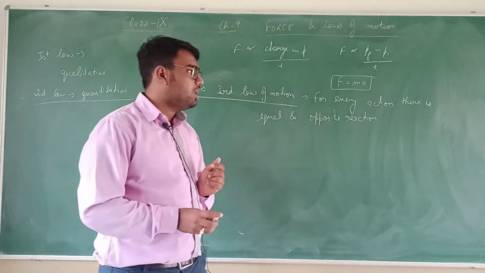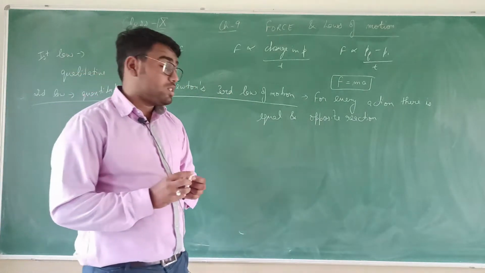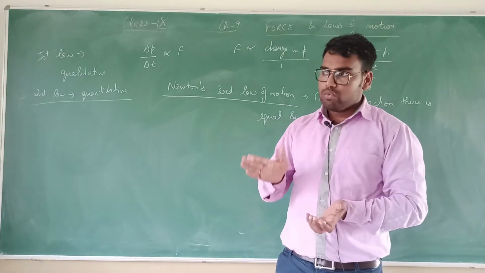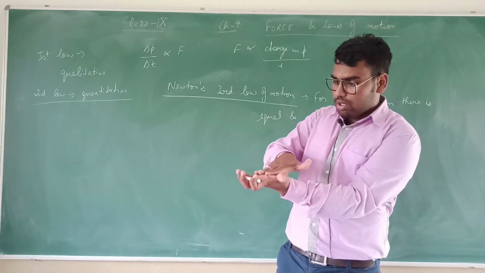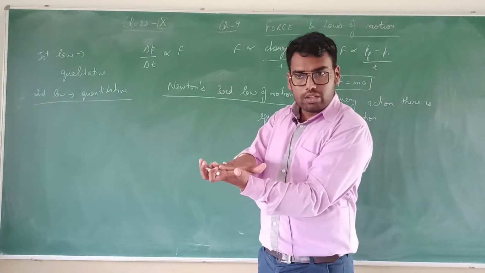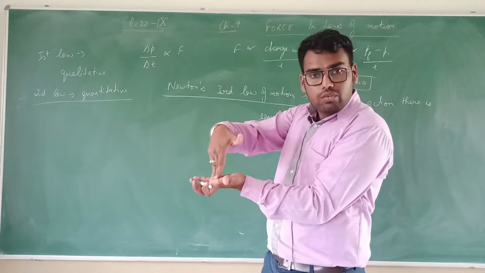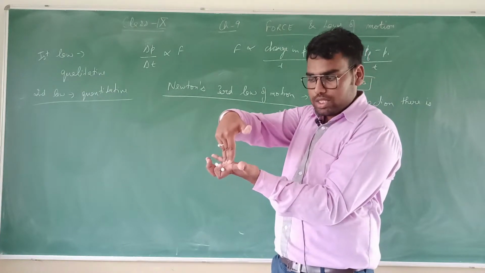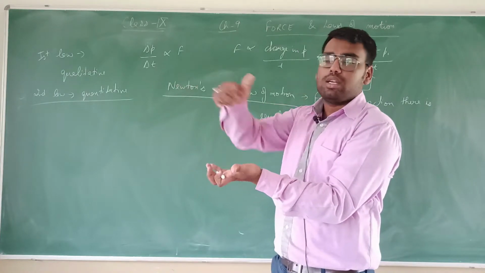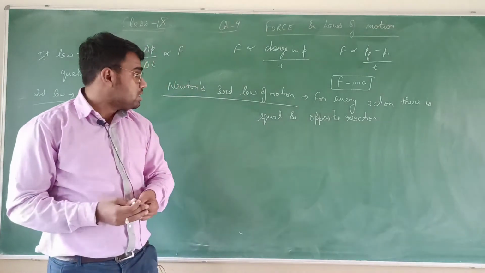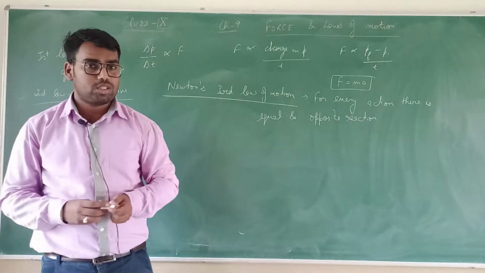For example, when we start walking, what we do in reality is apply force on the ground with our feet, and the ground applies the same amount of force on us, due to which we move forward. This is how we walk. This is Newton's third law of motion.